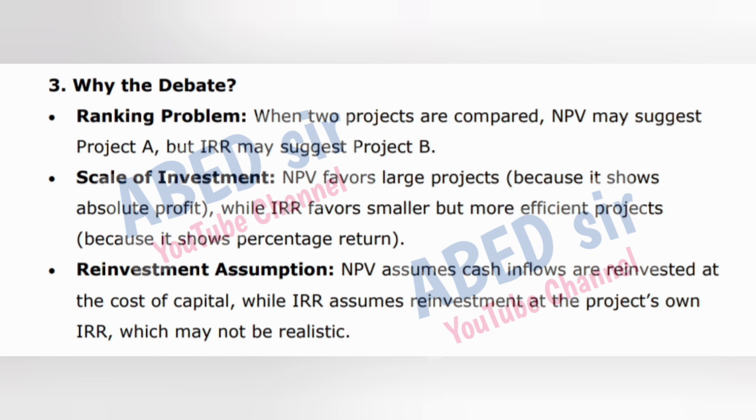Scale of investment. NPV favors large projects because it shows absolute profit, while IRR favors smaller but more efficient projects because it shows percentage return. Reinvestment assumption. NPV assumes cash inflows are reinvested at the cost of capital, while IRR assumes reinvestment at the project's own IRR, which may not be realistic.